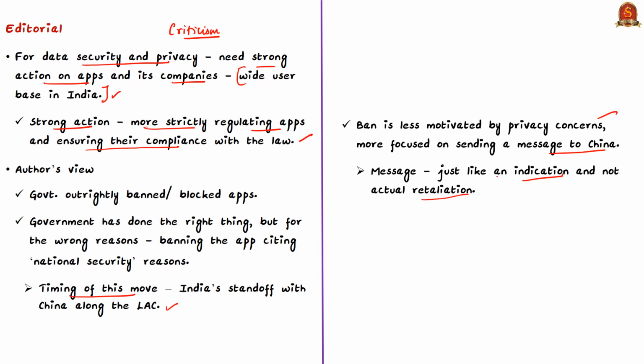This is because the move is expected to just help the government show the Indian public that it is responding to China's aggression along the line of actual control. But according to the author, it will not have any impact on deterring or discouraging Chinese aggression on the border. However, the ban is expected to have some repercussions on both the economies of India and China.